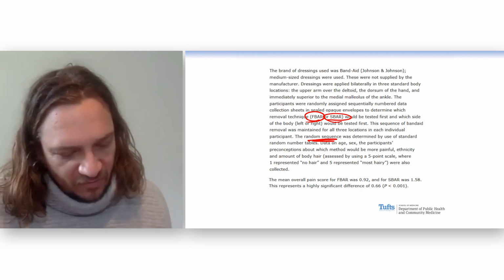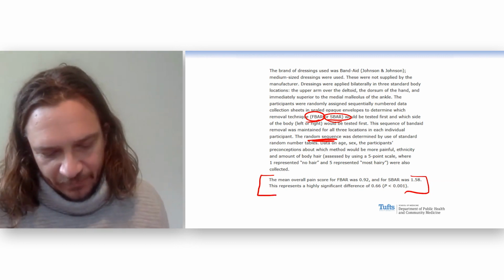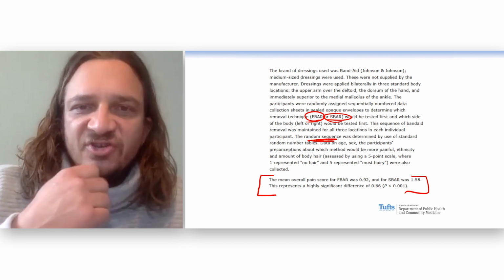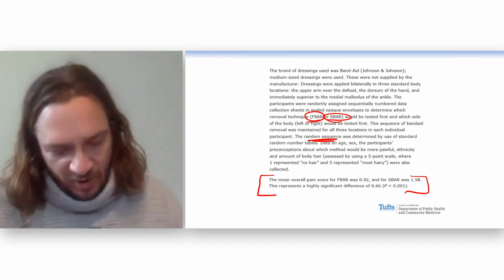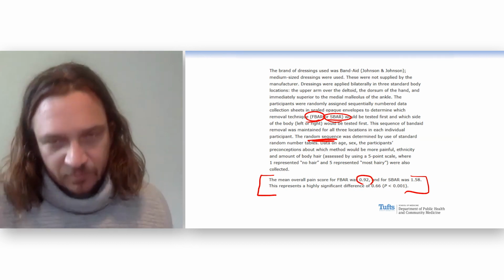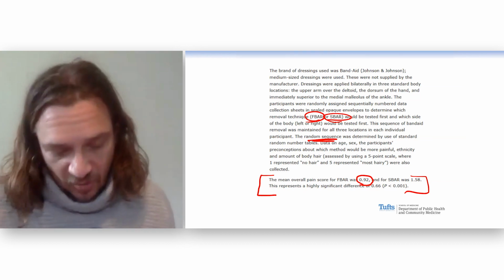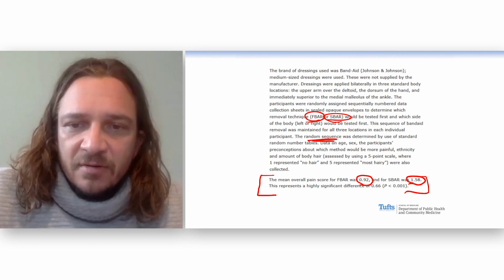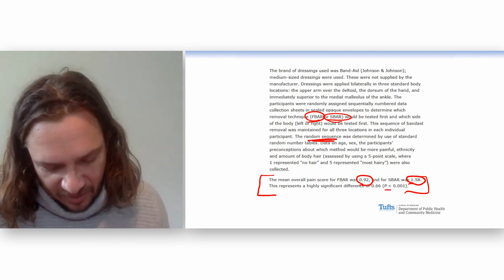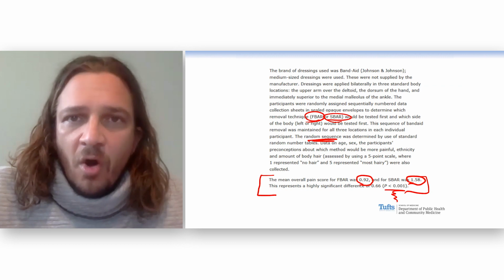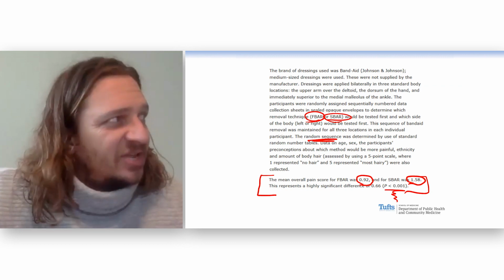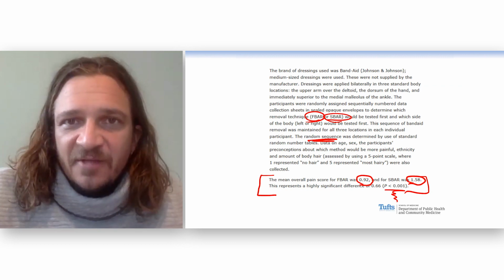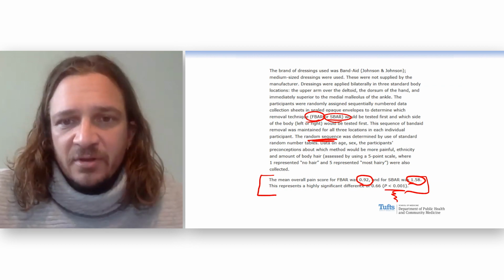And here are the results of their study. The mean overall pain score for ripping it off was 0.92. And the mean pain score for slowly removing it was 1.58. And we see that their p-value is 0.001. Statistically significant evidence that you should just rip it off. Less pain.